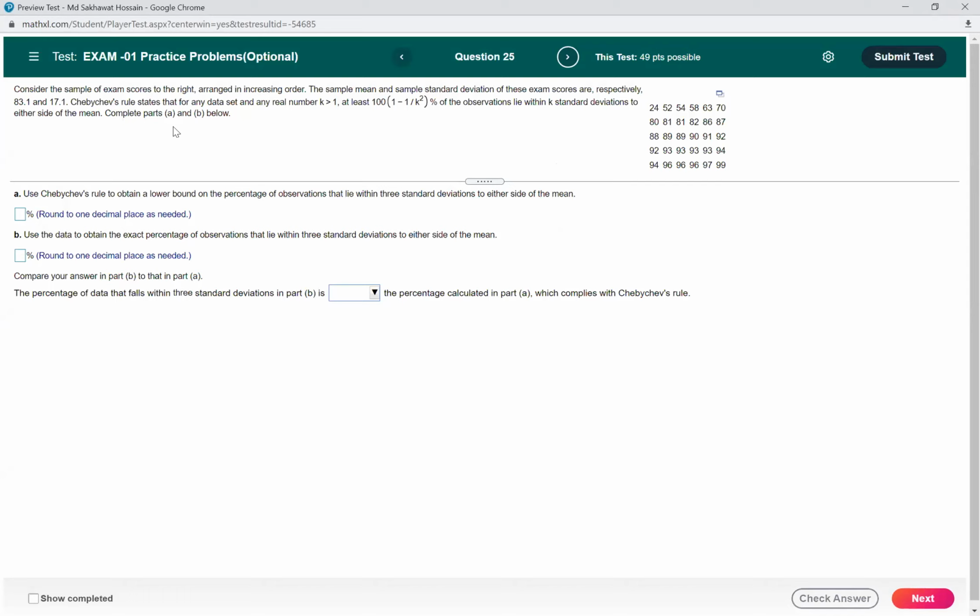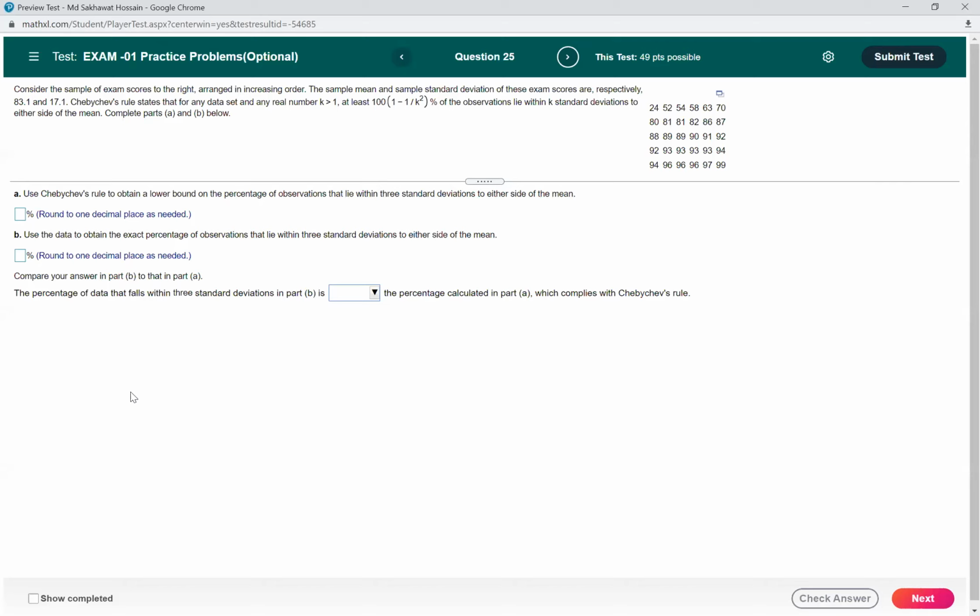Consider the sample of exam scores to the right, arranged in increasing order. The sample mean is 83.1 and the sample standard deviation is 17.1, so X bar is 83.1 and S is 17.1.